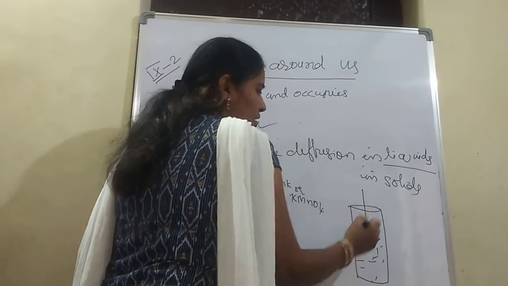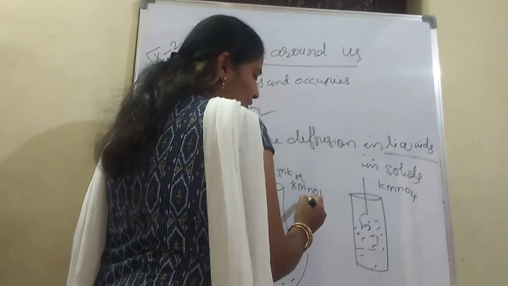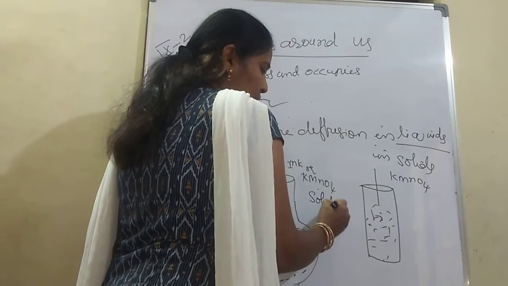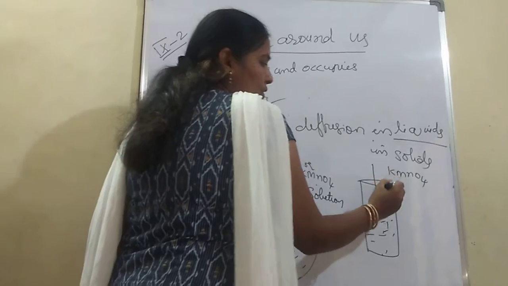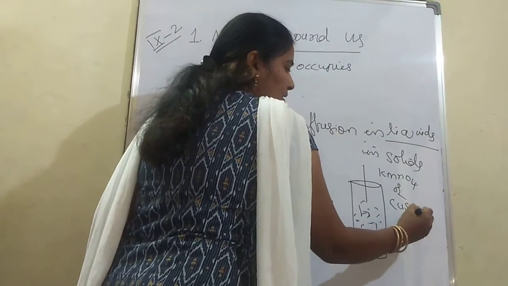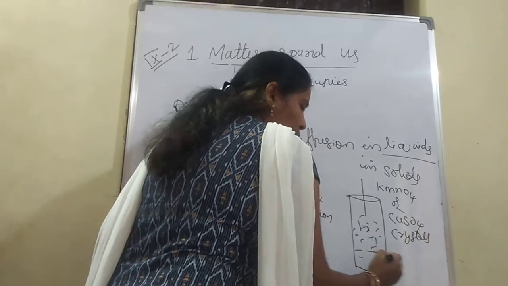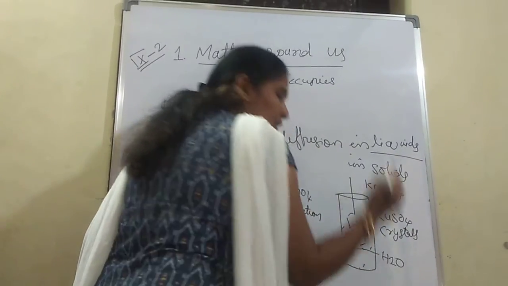Now you take a potassium permanganate crystal. In the second experiment we used it as a solution. Now we are using a potassium permanganate crystal or copper sulfate crystal.